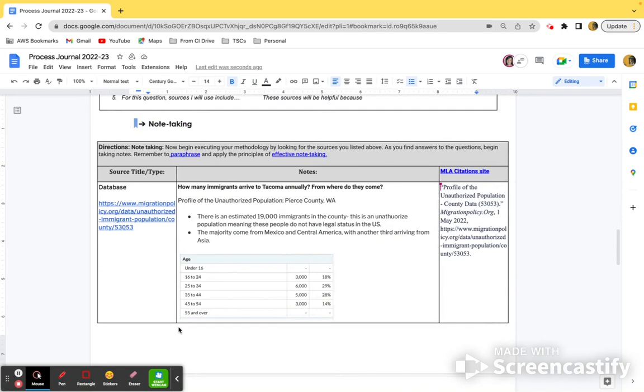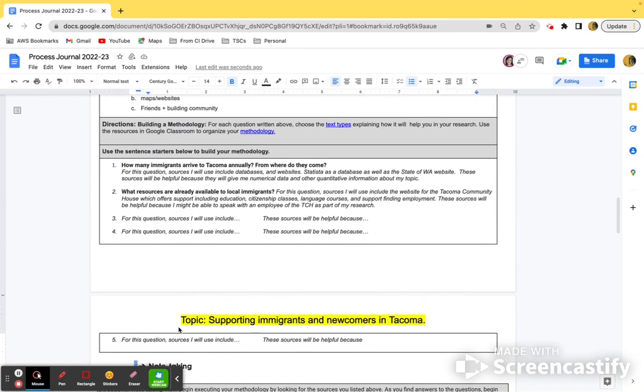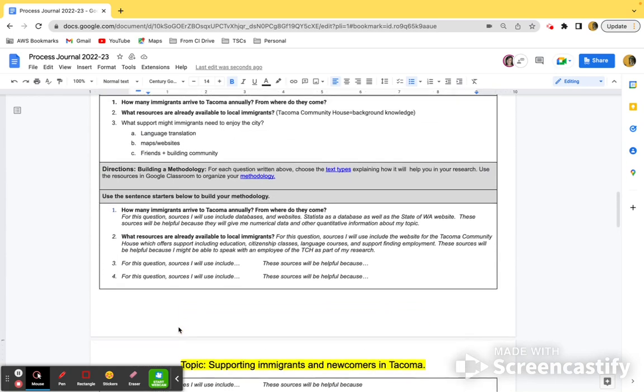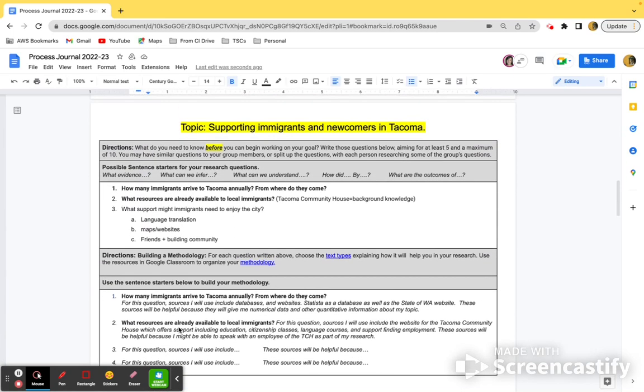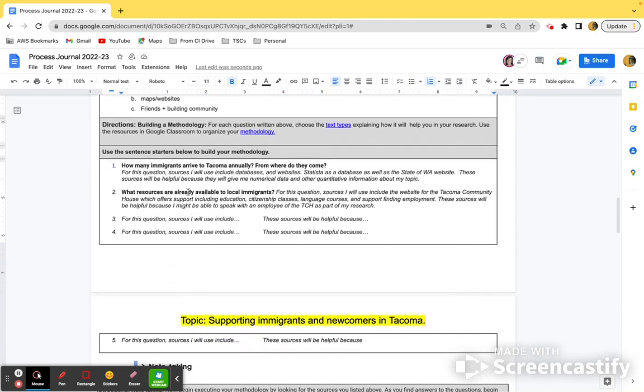Okay, now that we're ready to do this, we're taking the questions that we wrote in our last session, or potentially before that, and we're thinking about, now that we know where we would go, what kind of notes we are going to take. So if you recall, my topic is dealing with immigration and coming to Tacoma. So I go back to those original questions that I wrote. Here it is again, where I explain where I intend to go.